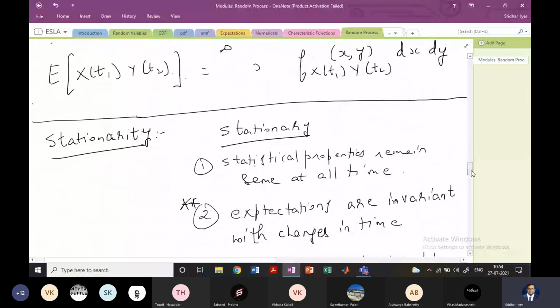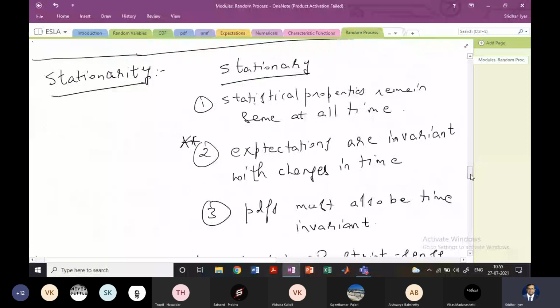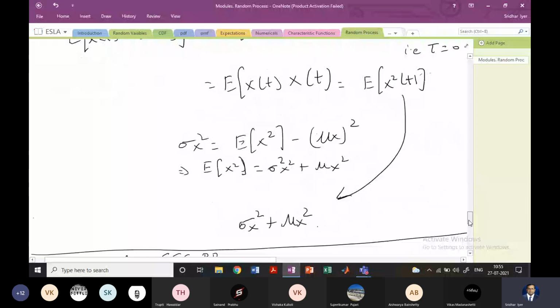This is very, very important. We need to understand that a strict sense stationary random process will have its statistical properties not vary with time. They will be constant, and therefore the PDF will also be invariant with time. And we saw what a wide sense stationary random process is.